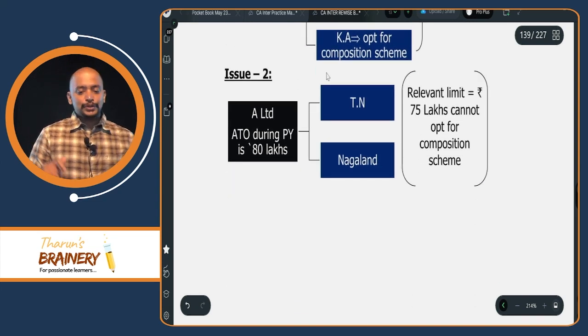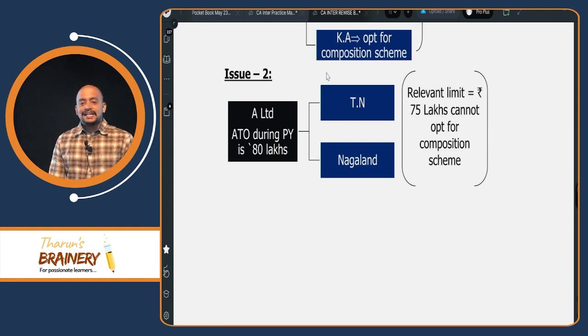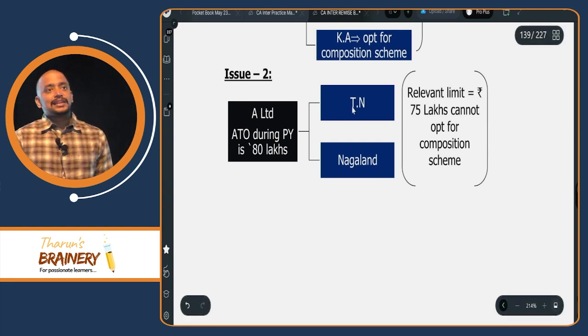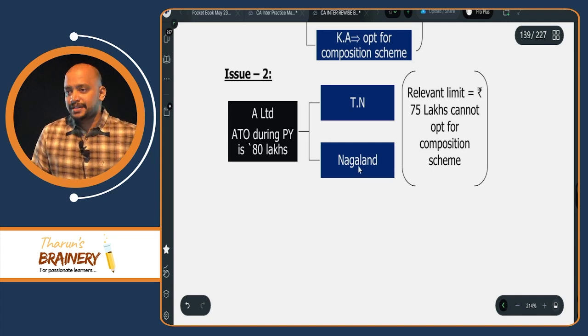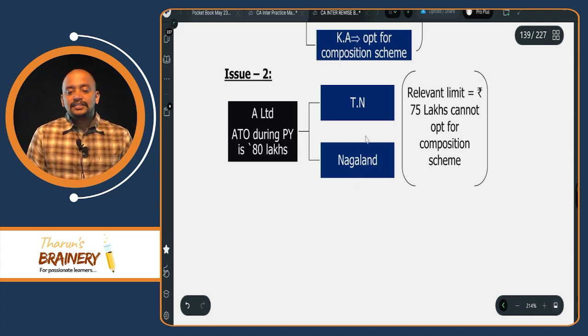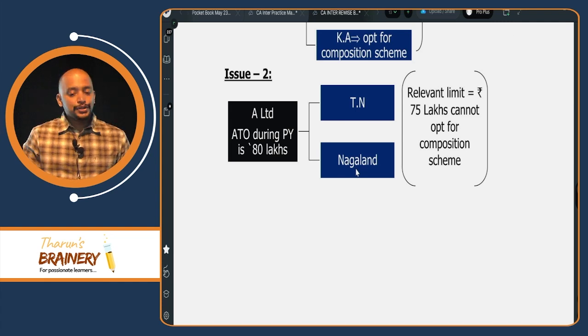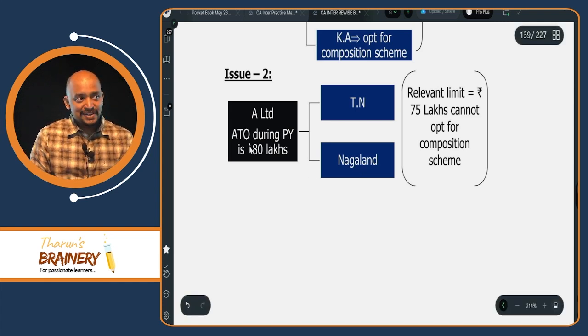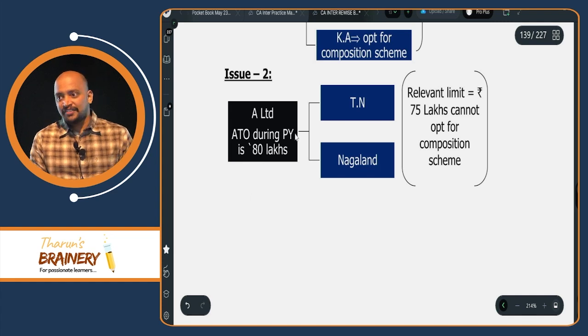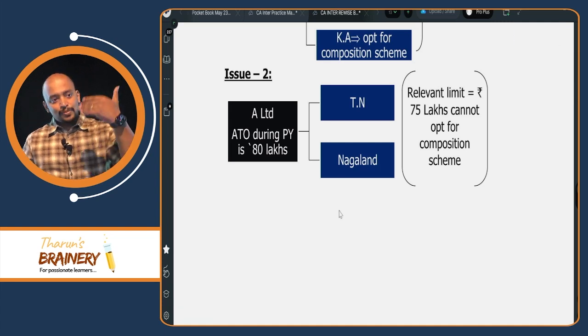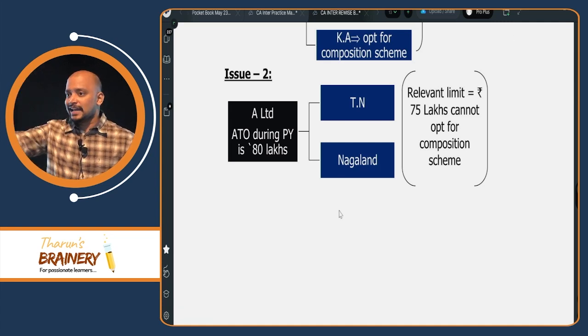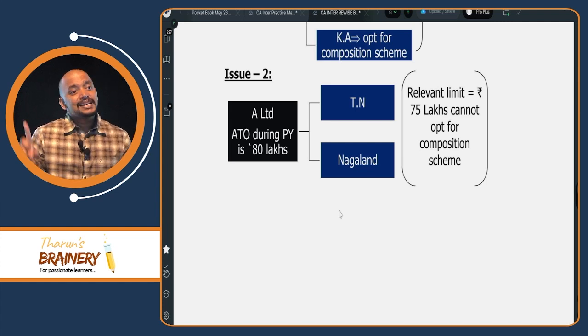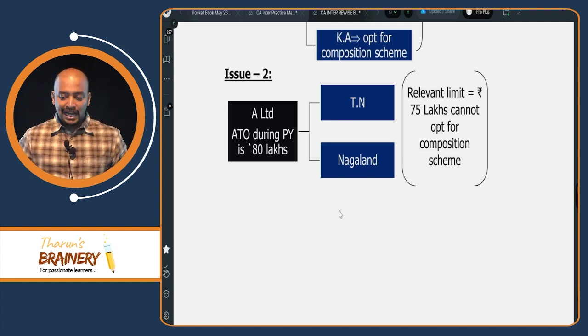Then issue number 2. Aggregate turnover during the previous year is 80 lakhs. They are doing business in Tamil Nadu and Nagaland. What will be the limit? 75 lakhs. In Tamil Nadu, what is the limit? 150. But in Nagaland, what is the limit? 75. So overall, we need to take 75 lakhs only as the limit. So therefore, what is the aggregate turnover during the previous year? 80. So it crossed 75. So they cannot opt for composition scheme. So when you are doing business in a normal state and those 8 states, then automatically the limit should be taken as 75 lakhs only, not 150 lakhs.